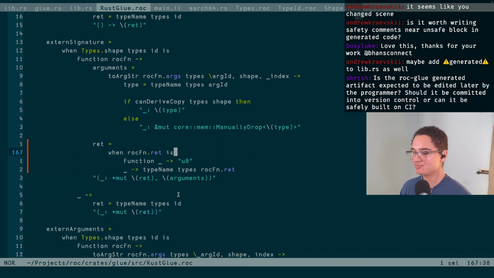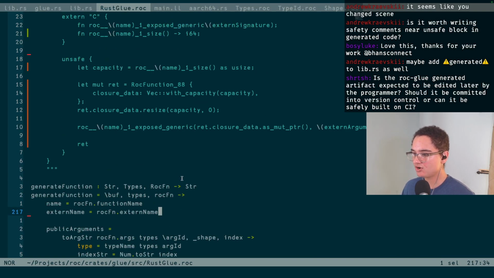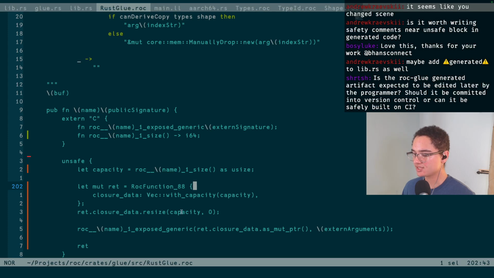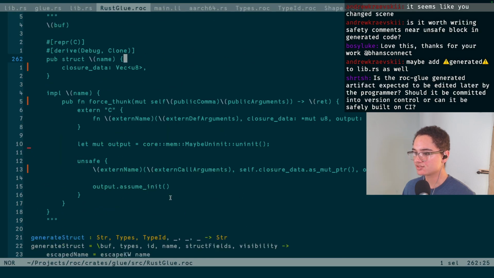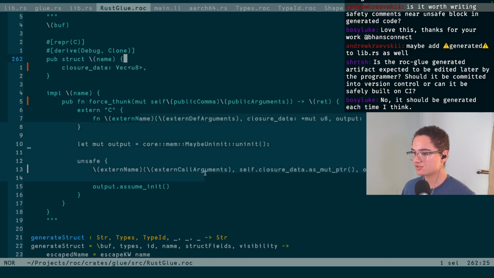Gotta love typing of things. But I think this will generate what I want it to generate for functions. Though I also just realized that I think I did something wrong when I was changing this, because I assumed that everything is returning a lambda set. Not when I changed that. When I changed this here. Oh no, this is with closures only. Okay, this is with closures only, so that should be okay.